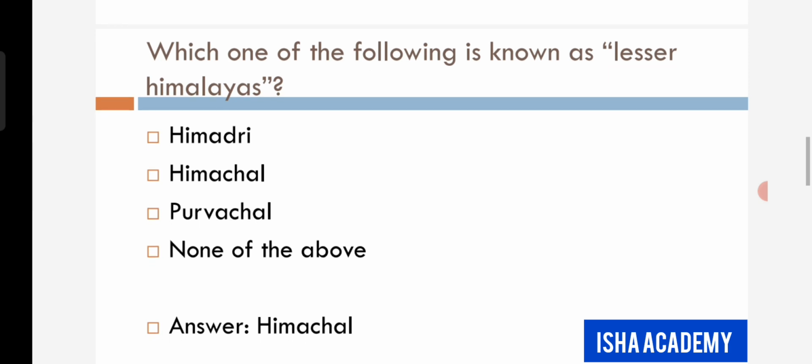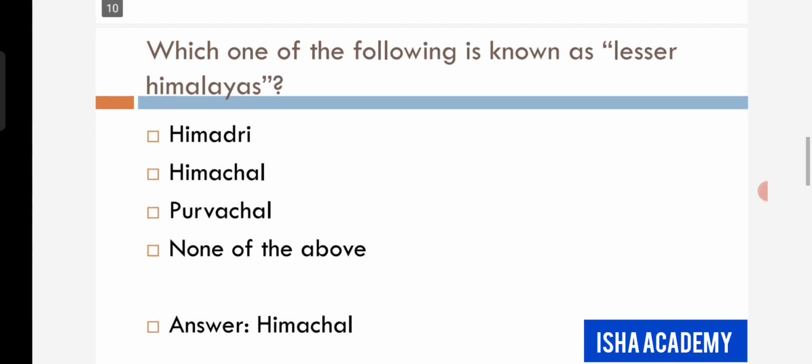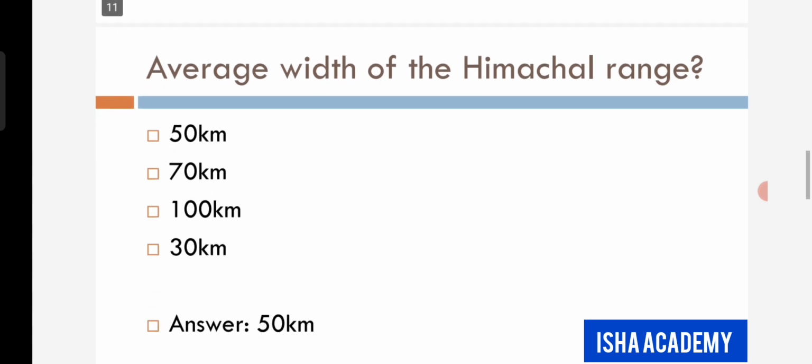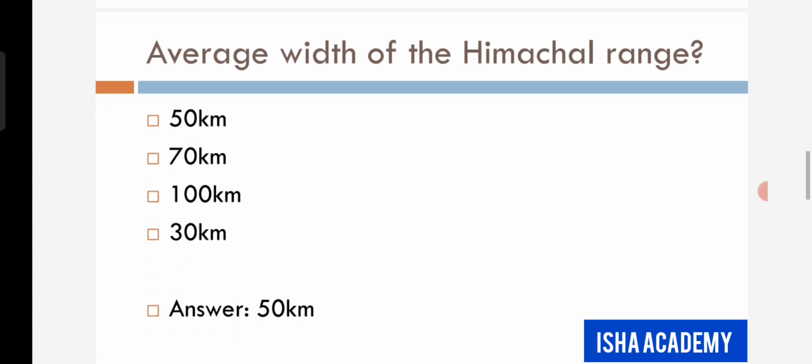Next question. Which one of the following is known as Lesser Himalayas? The options are Himadri, Himachal, Purvachal, none of the above, and the answer is Himachal. Next question. Average width of the Himachal range. The options are 50 kilometer, 70 kilometer, 100 kilometer, 30 kilometer. The answer is 50 kilometer.